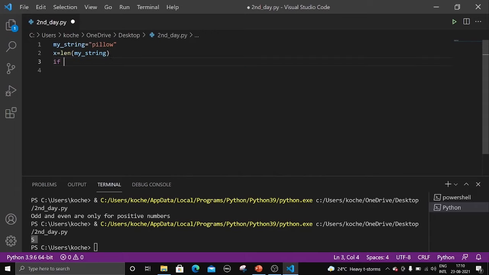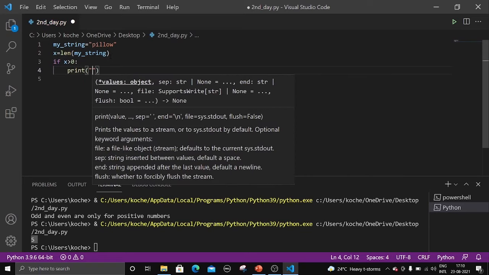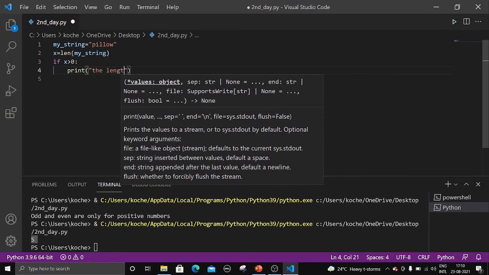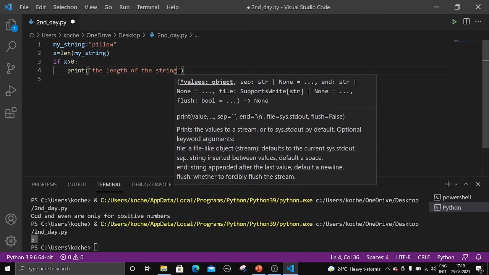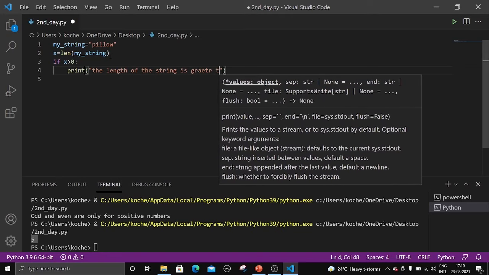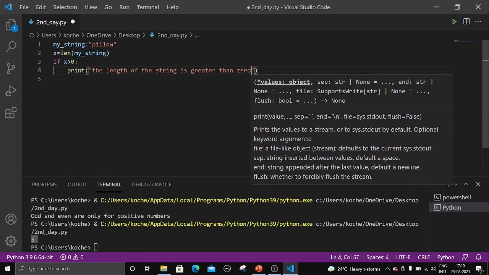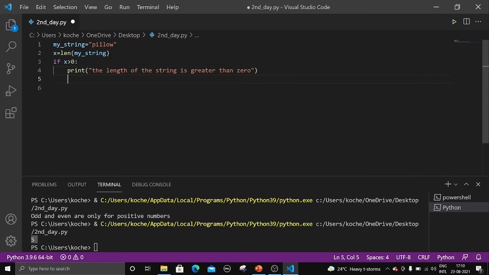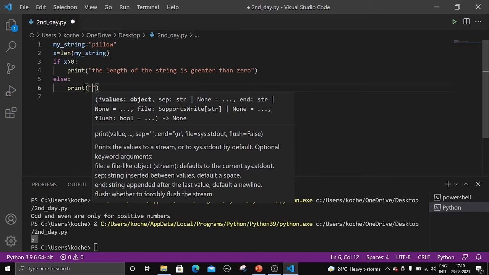So if x is greater than 0, print the length of the string is greater than 0, else print, you can write any statement here, null.